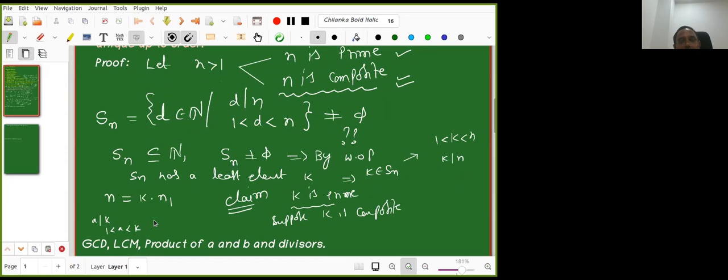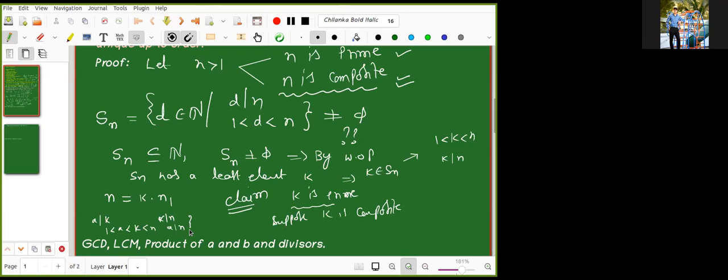So now, if a divides k and a is greater than 1, and already k divides n, so a divides n. Go slowly. Now what is happening if a divides n and a is greater than 1, and it is less than n also, then what can we say? Regarding a, you have to tell something, then only I can use the well-ordering principle.